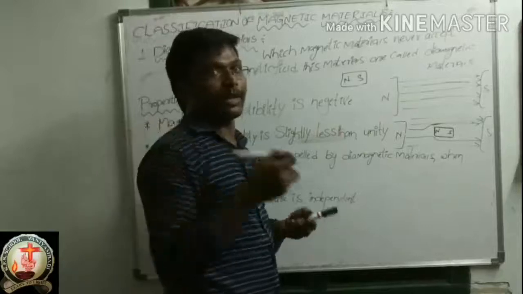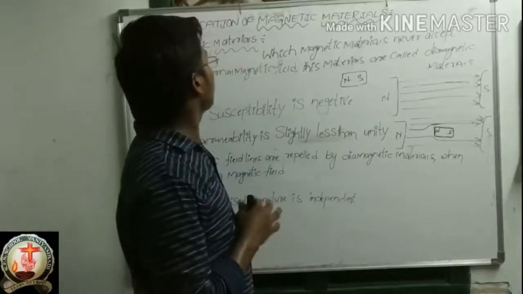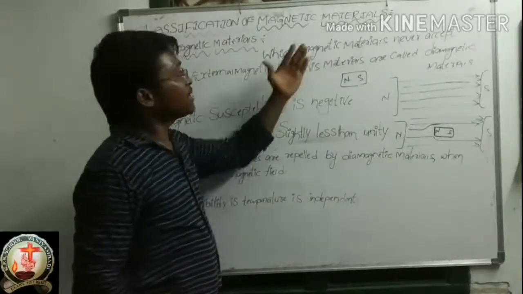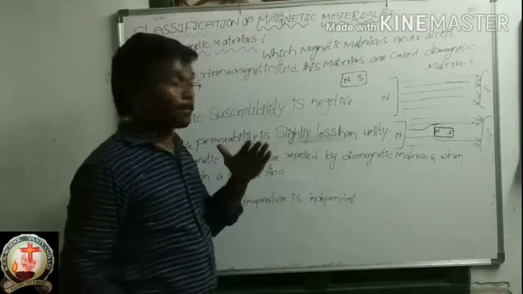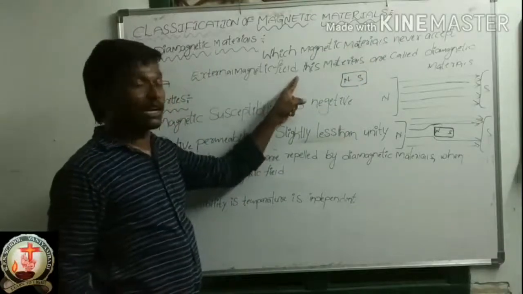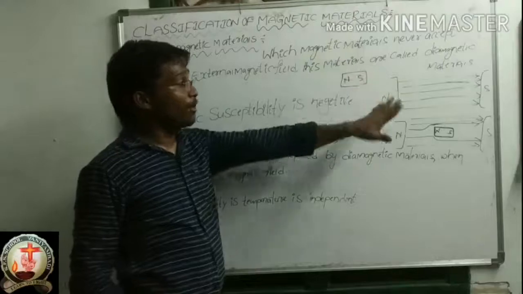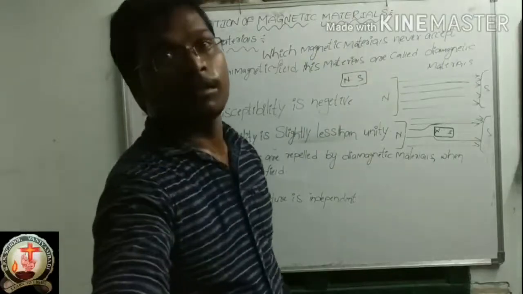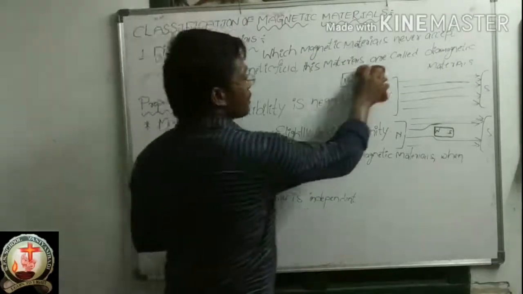It will change the direction. Okay. So this is the definition of the diamagnetic materials. Magnetic materials which never accept the external magnetic field are called diamagnetic materials.